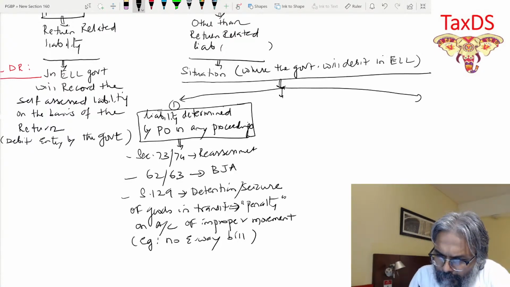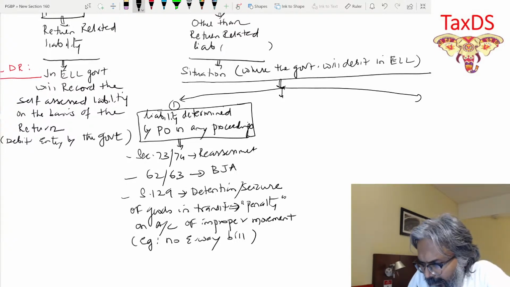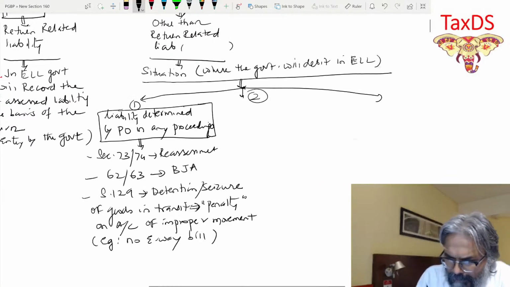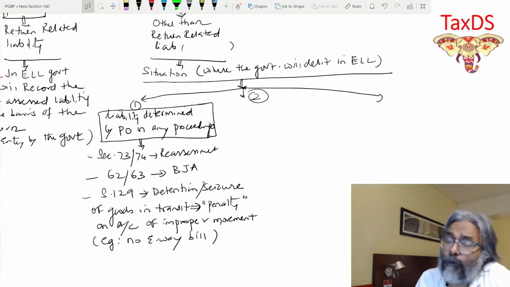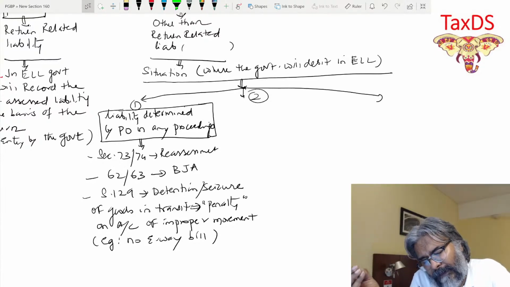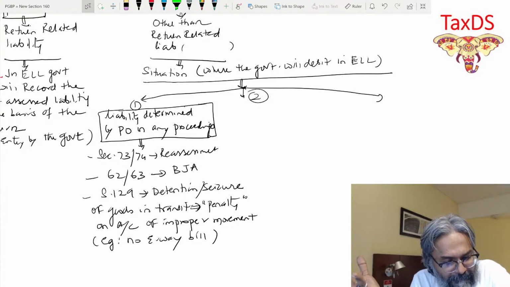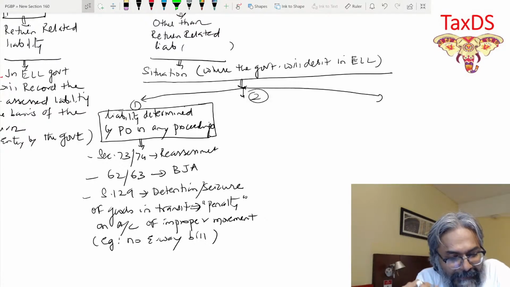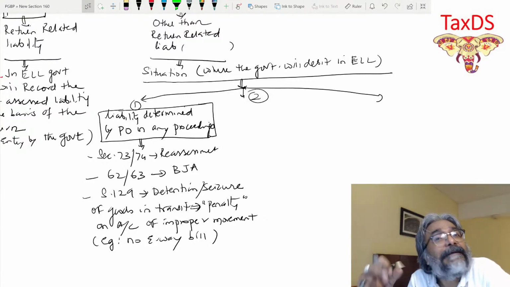The second one, students, I told you about is liability which is created by the portal itself. How is the liability automatically created by the portal itself? The classic example is interest. Students, can I say interest is automatically being created by the portal?